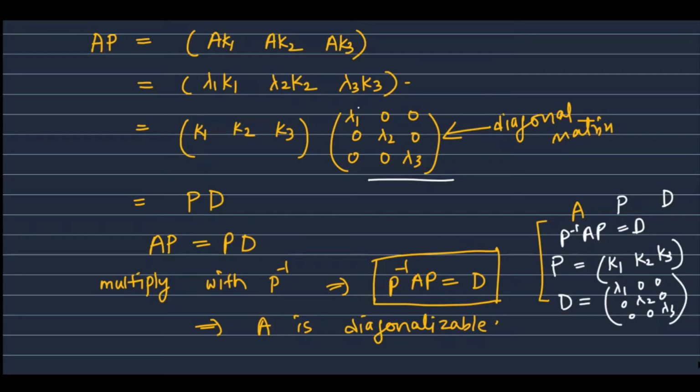So lambda 1, lambda 2, lambda 3 are the eigenvalues. So P inverse AP happens to be a diagonal matrix, and that diagonal matrix is nothing but a matrix whose diagonal entries are the eigenvalues of the given matrix A.